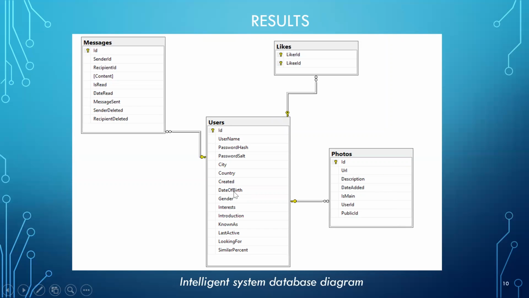The users table represents the current user of the system. The photos table contains all the main properties of a user's photo in the intelligent system. The messages table contains all the basic properties of messages sent by users of the intelligent system. And the likes table contains the IDs of users who put likes, namely liker ID, a unique identifier of the user who likes, and likee ID, a unique identifier of the user who is selected in the system.